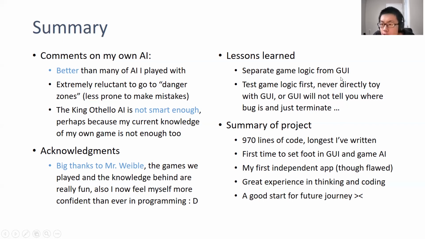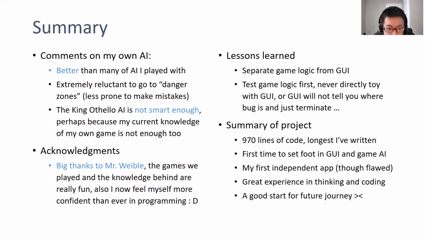So in summary of the project, there are 970 lines of code in my project. It's the longest project I've ever written. And it's also my first time setting foot in GUI and game AI, and I think it's a really good experience. It's also my first independent app, although it's pretty simple. So all in all, it's a great experience in thinking and coding, and I think that's a very good start for the future journey. So thanks everyone for your patient watching, and happy Thanksgiving.